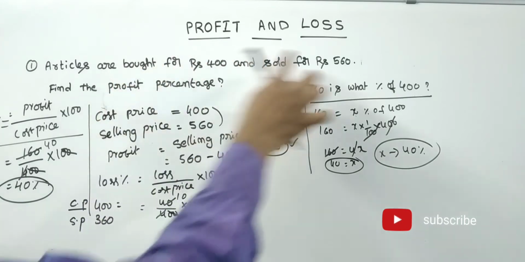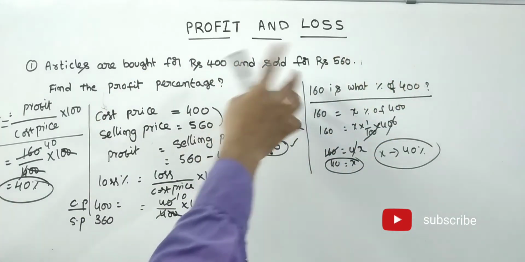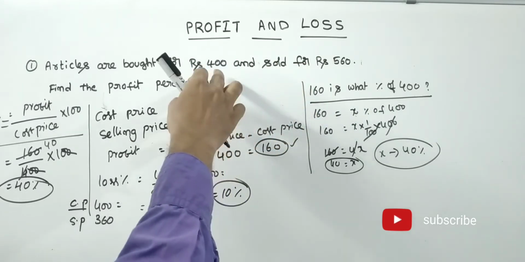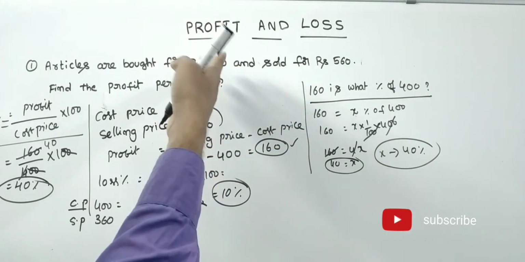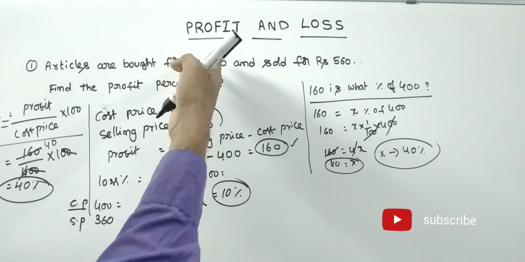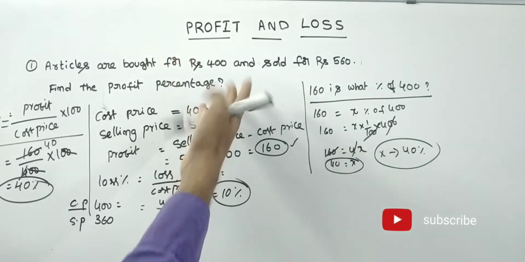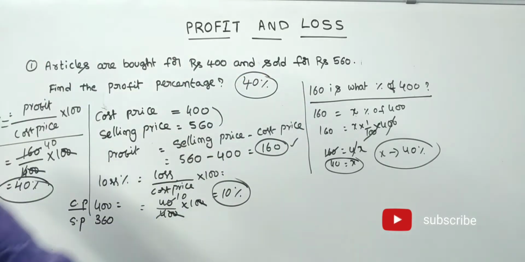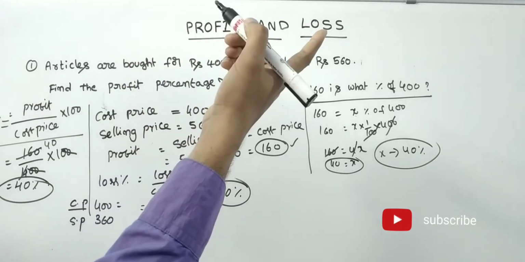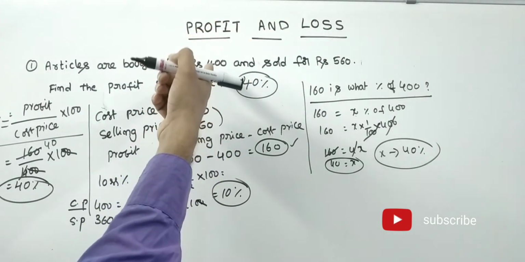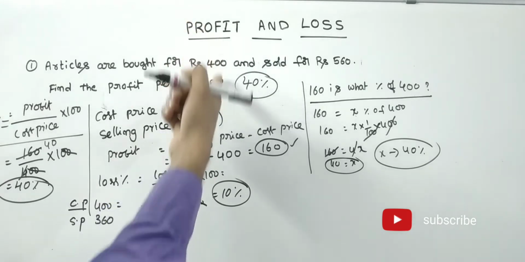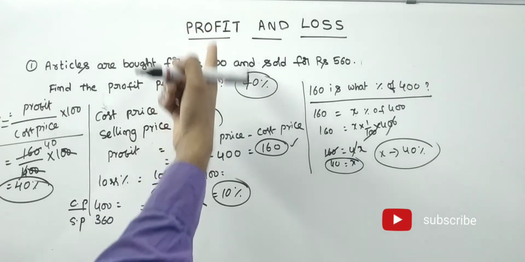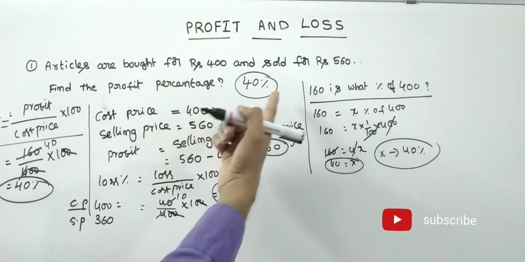400 is the cost price, 560 is the selling price. Then what is the profit? 160. So 160 is what percentage of 400? See friends, 10 percentage is 40. That means 40 percentage is 160. Directly we can get that he got 40% profit. 160 is what percentage of 400? 10 percentage is 40, 20 percentage is 80, 30 percentage is 120, 40 percentage is 160.